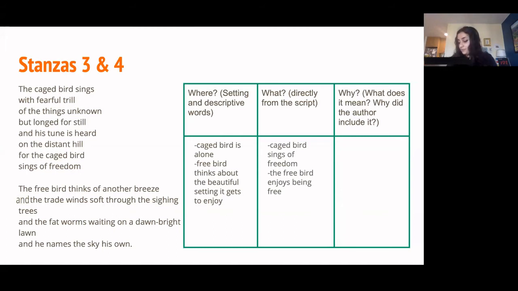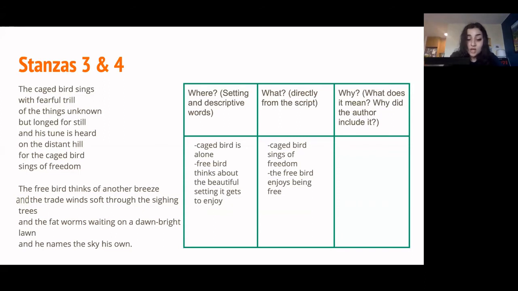Now for why. As we said when we talked about the last two stanzas, the caged bird is meant to represent the oppressed people, in our interpretation at least. The first stanza in this slide talks about the hope that oppressed people have to cling on to. Even though this bird's song is described as fearful, it's singing about hope and freedom, and its song is heard.